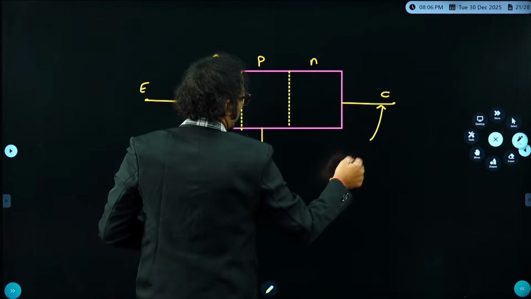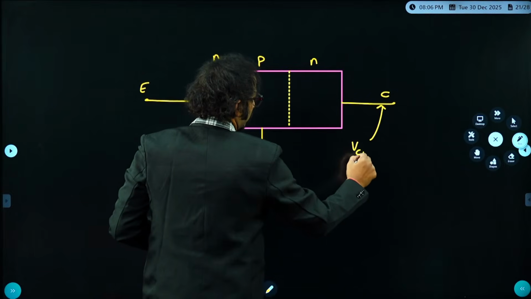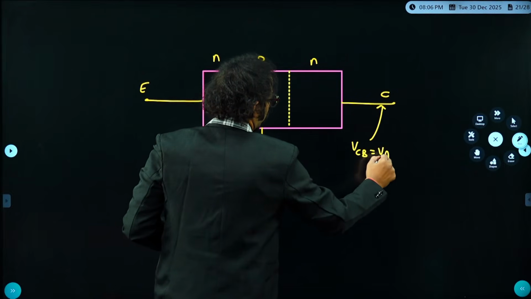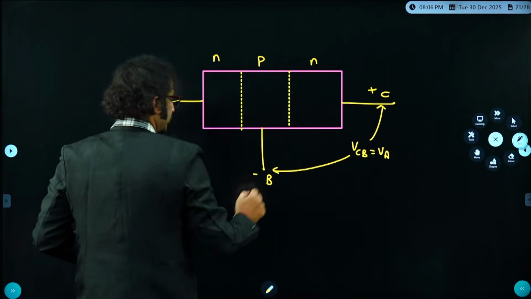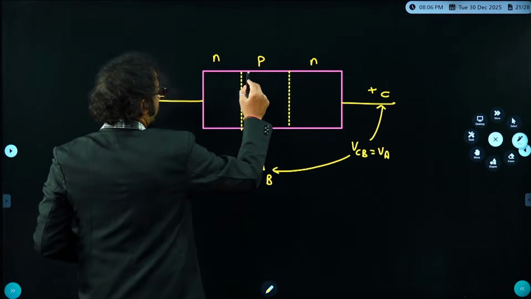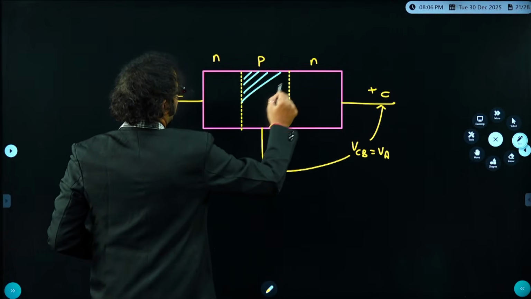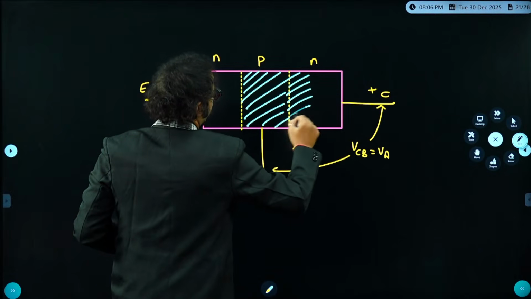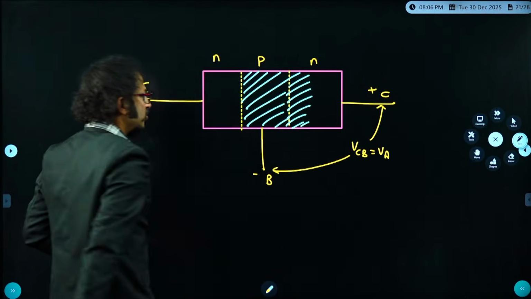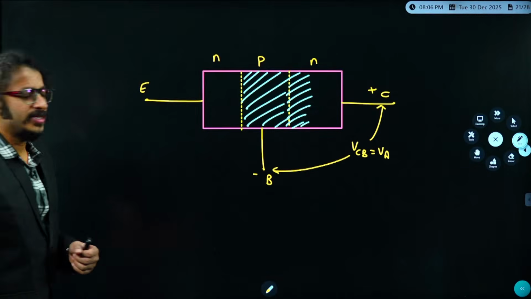Now at the collector to base voltage, let me say it is the early voltage, plus and minus. At the early voltage, the depletion width completely occupies the base.